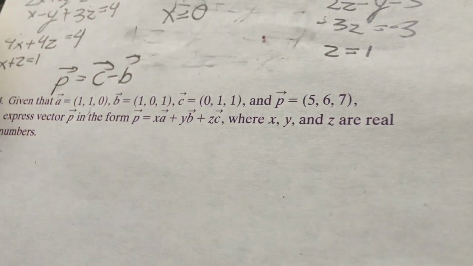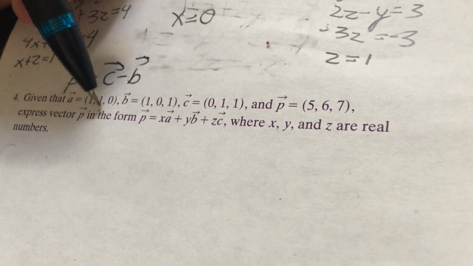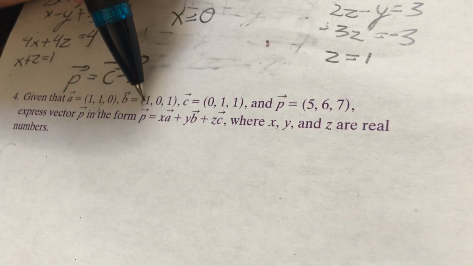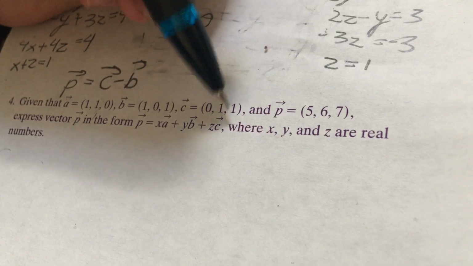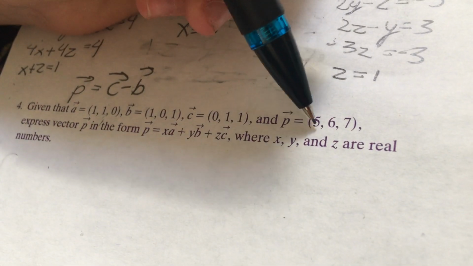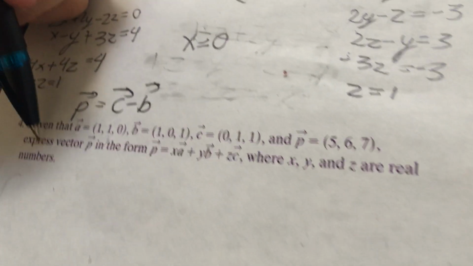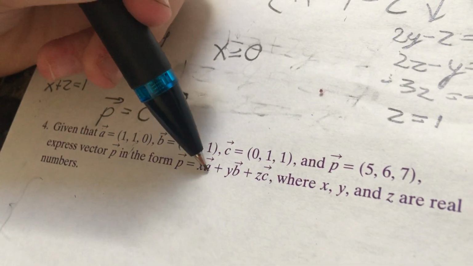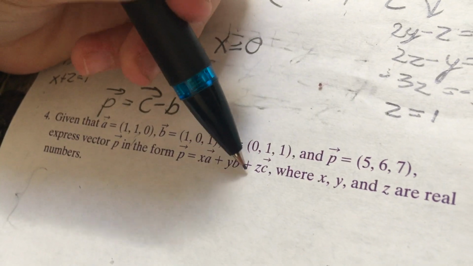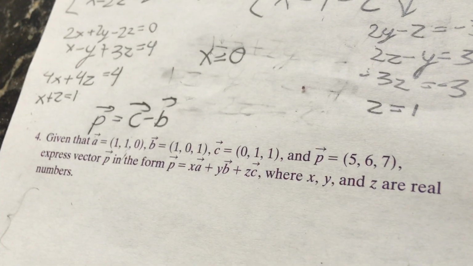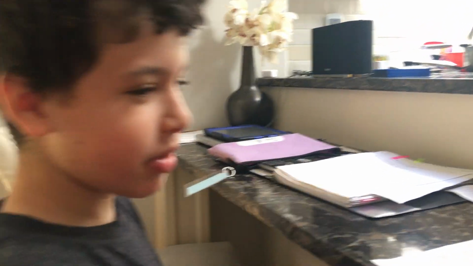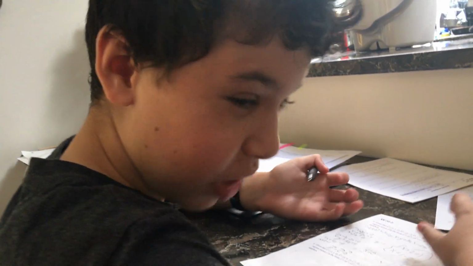But anyway, given that vector A is 1, 1, 0, vector B is 1, 0, 1, vector C is 0, 1, 1, and P is 5, 6, 7. Express vector P in the form P equals X times A plus Y times B plus Z times C, where X, Y, and Z are real numbers. Whew, it's a mouthful to read in one breath.